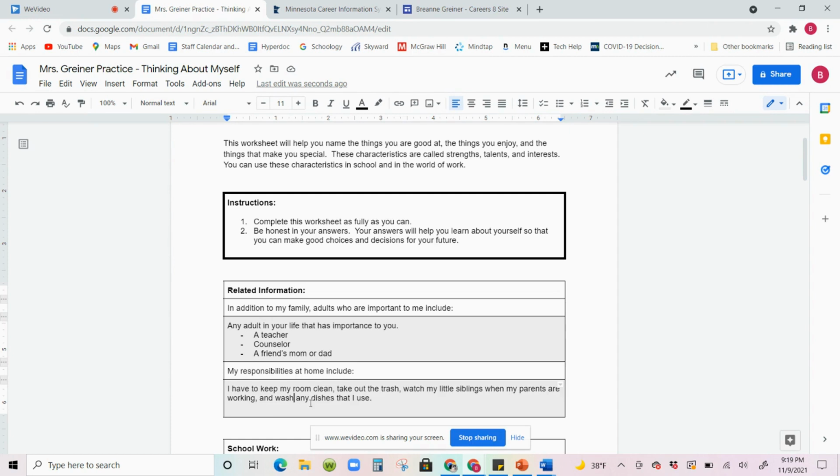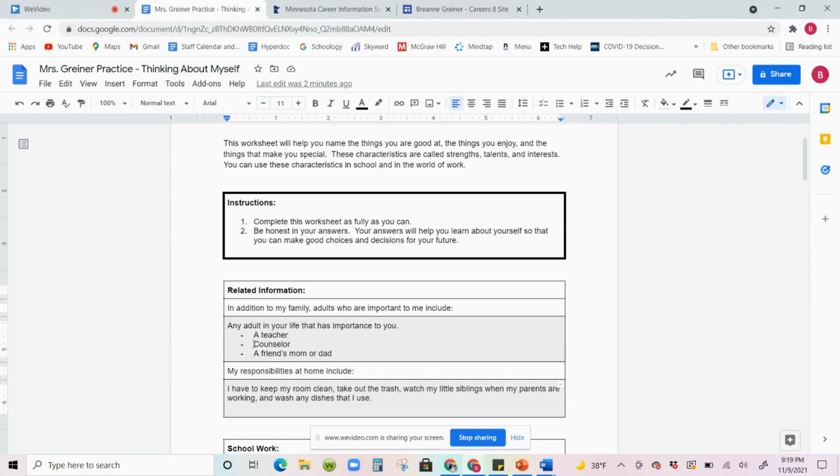There are two boxes that you need to answer here. The first one says, in addition to my family, adults who are important to me include. In this box, you're going to put any adult in your life that has importance to you. Just try and exclude family from that because we know family members are going to be there for you and help you. What other adults do you have in your life that can be there for you and help you through things and be a supporter for you?